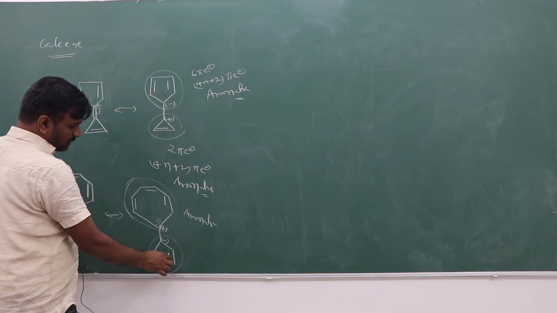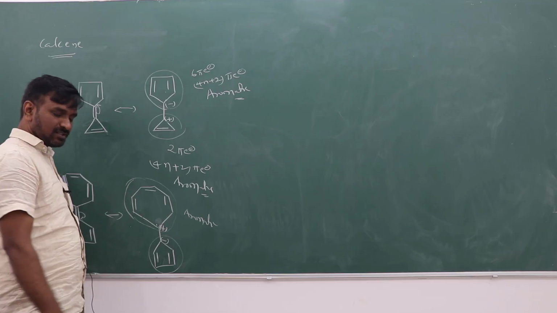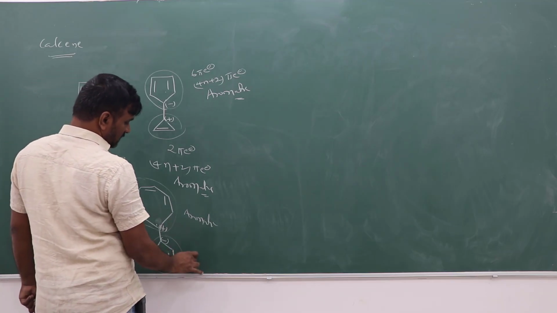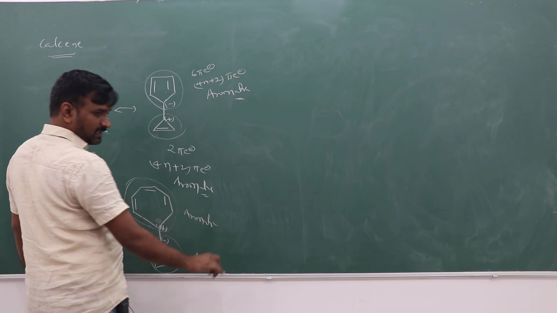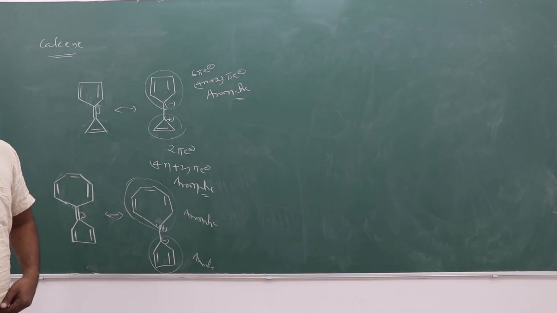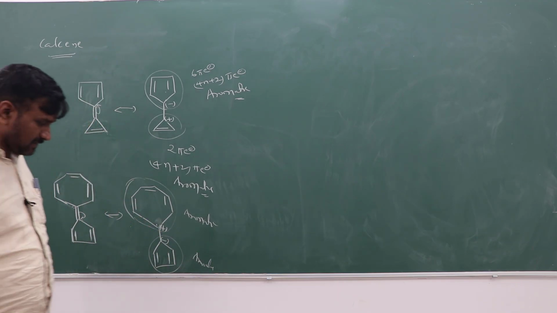Here it is also 2 pi, 2 pi, 4 pi electrons, and the negative charge indicates 2 pi electrons. So here it is also 6 pi electrons. This also has aromatic character, and can be shown independently. This is also aromatic character.